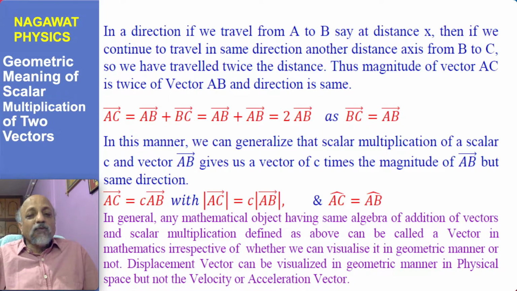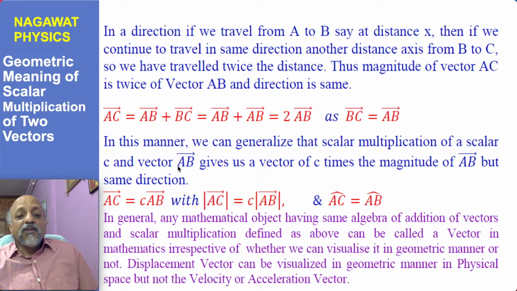Because the number 2 is a scalar parameter, or scalar, we can define in this manner the scalar multiplication. So what is happening? What is the difference between AC and AB? Both have the same direction, but the magnitude of AC is double that of AB. So the magnitude gets changed, the direction remains the same, and the operation is called scalar multiplication.